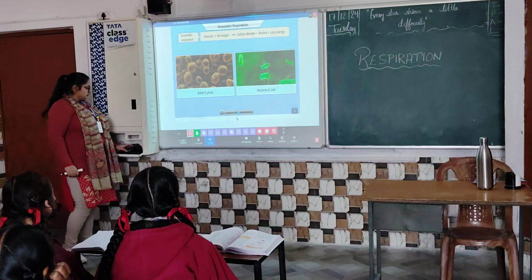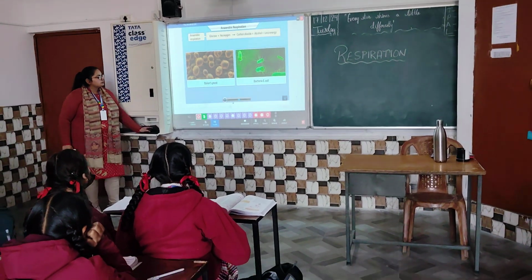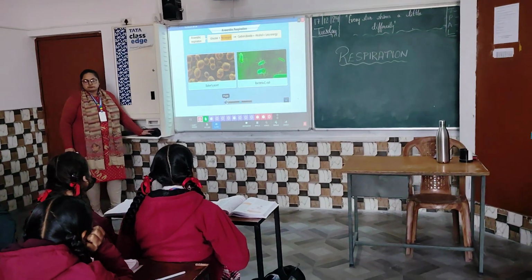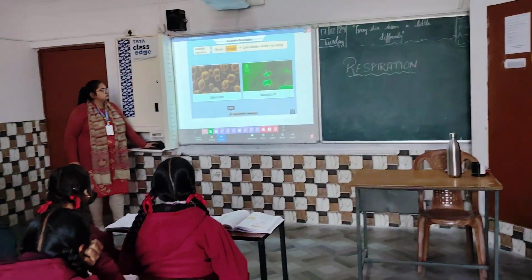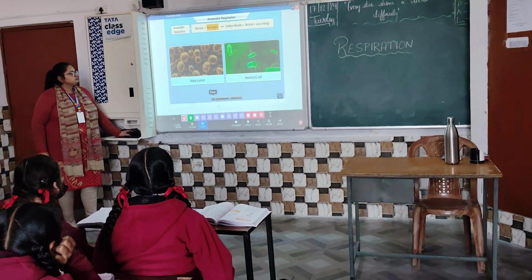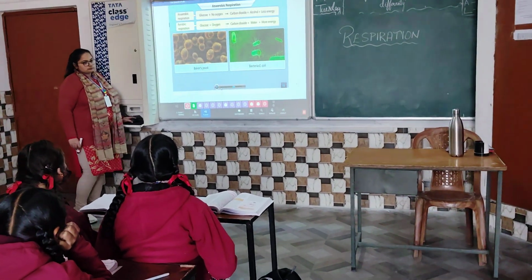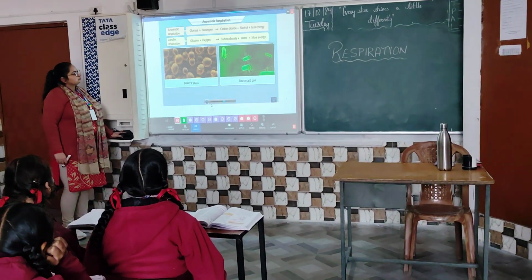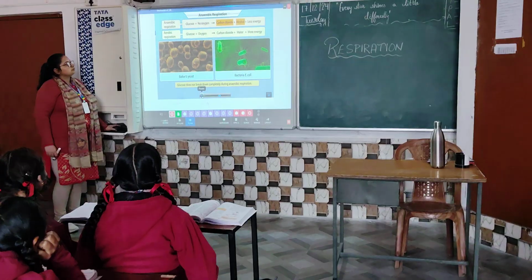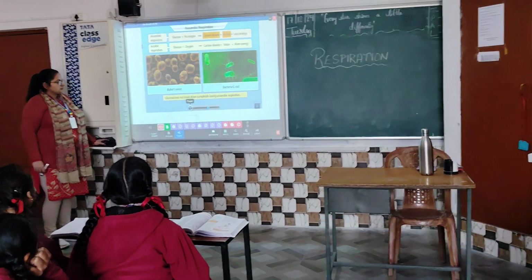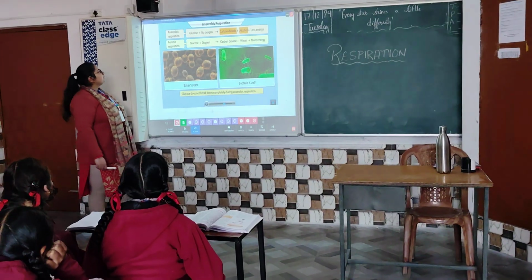In some yeasts and bacteria, the breakdown of glucose takes place in the absence of oxygen. This is known as anaerobic respiration. Anaerobic respiration is not as efficient as aerobic respiration. That's because glucose does not break down completely in the absence of oxygen. So you can look here, anaerobic respiration, right?